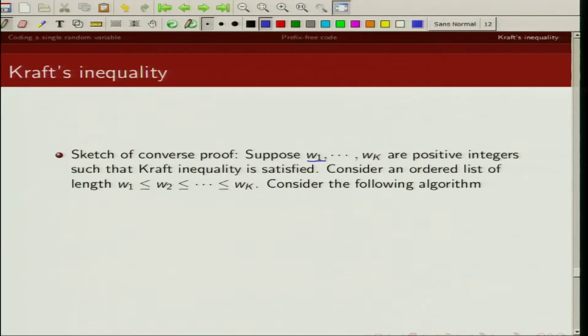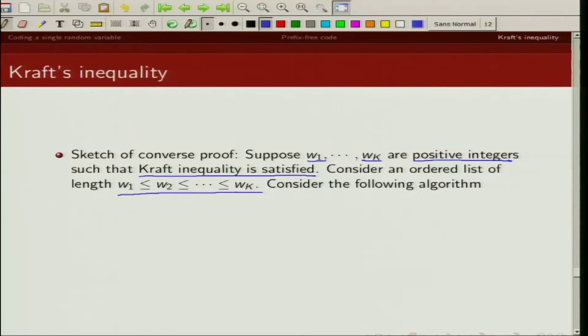Suppose W1, W2, ..., Wk are positive integers such that Kraft's inequality is satisfied. Without loss of generality, we are just considering an ordered list of these code word lengths. So we are assuming W1 is less than or equal to W2, less than or equal to W3, and so on, up to Wk.